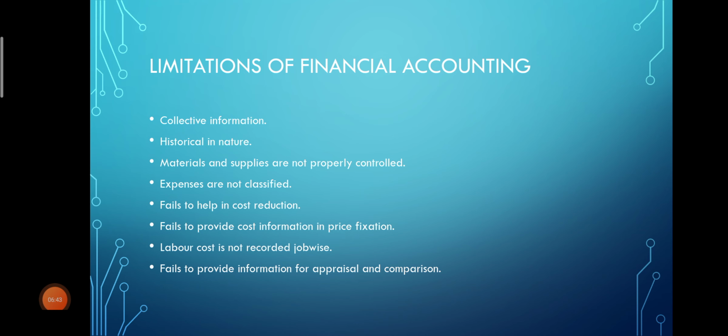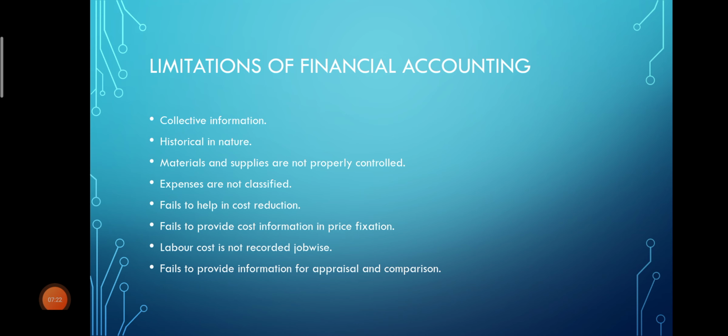Next is fails to provide cost information in price fixing. So it is very difficult to fix the price of production or services, because the financial accounts do not provide detailed cost information. Okay, the main intention of preparing financial statements is to know the financial position of the business, but not to know the cost of each department, or it might be unit wise, job wise, or department wise.